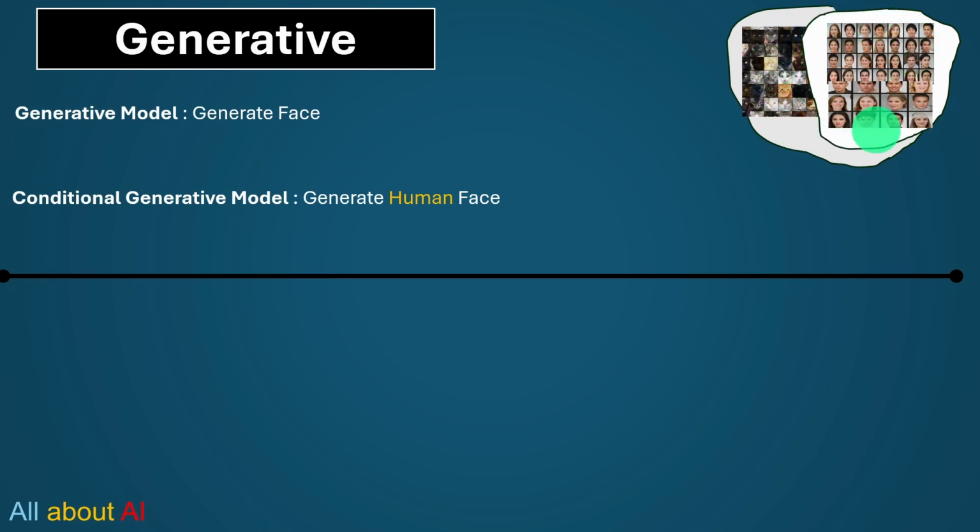So when we request a face, it will pick from this data and generate an image. The first image could be a cat image, another one could be a dog, another one could be a human face.